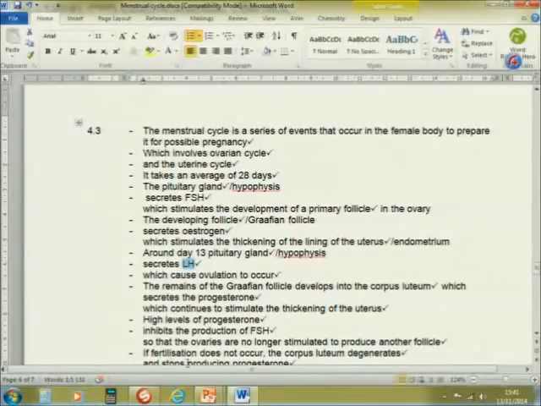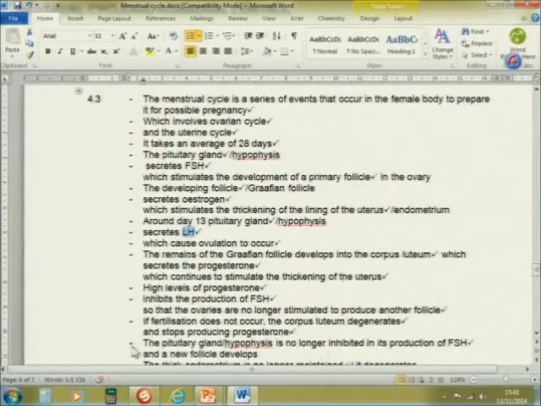If fertilization does not occur, the corpus luteum will degenerate. And when it degenerates, it stops producing progesterone. The amount of progesterone will decrease and become smaller and smaller, until it is too small to maintain the thickness of the endometrium.